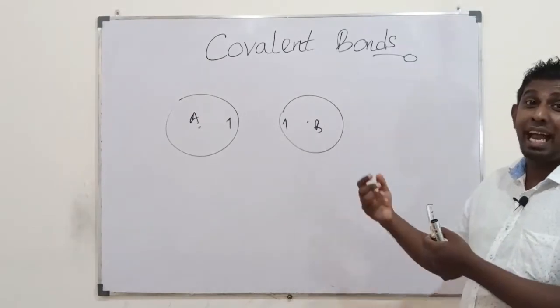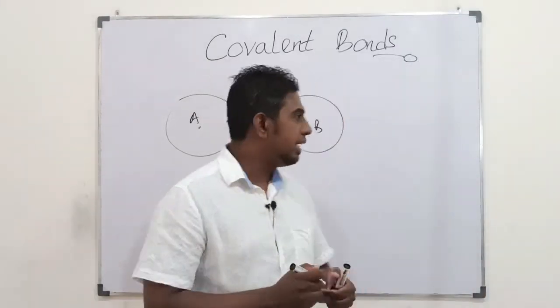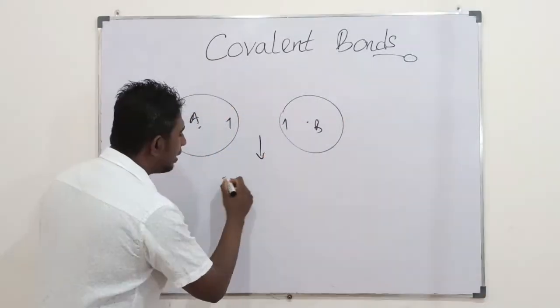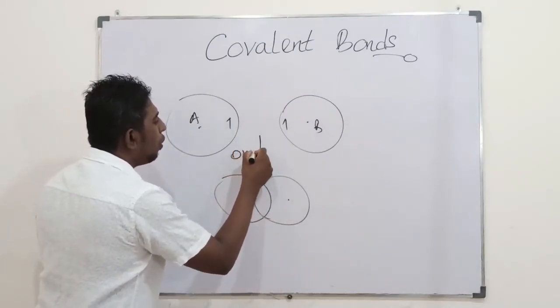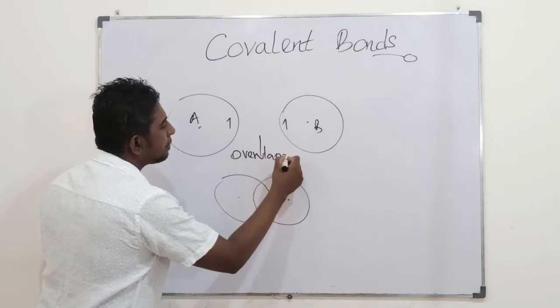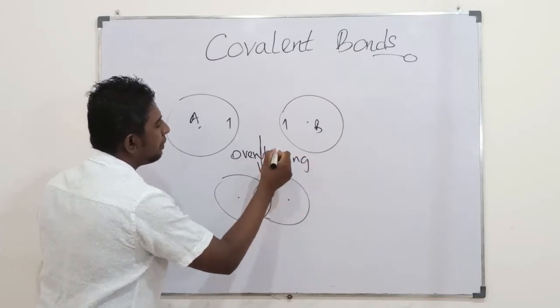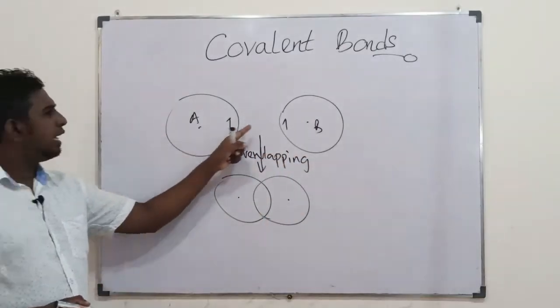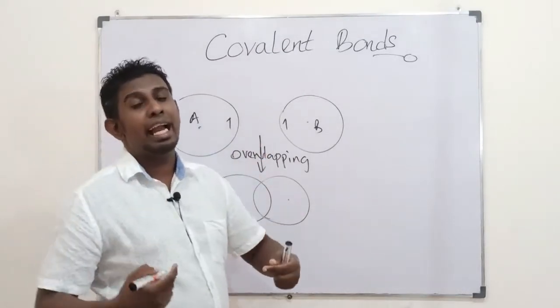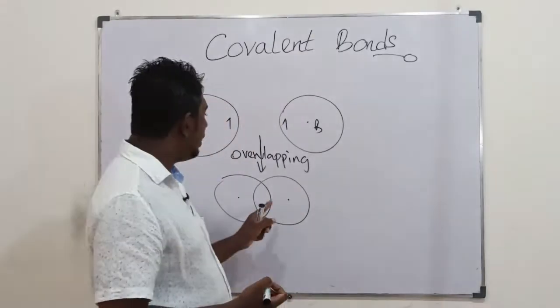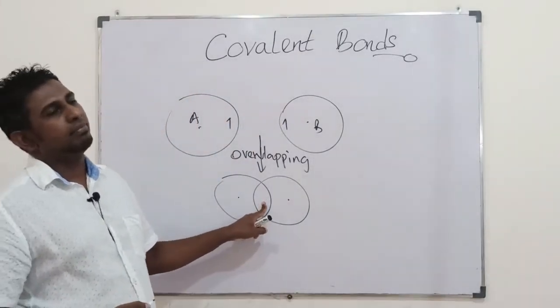Let's overlap our atomic orbitals. So they overlap their atomic orbitals. This is the overlapping. Then they keep the two electrons that earlier were in their own atomic orbitals now in this overlap orbital.